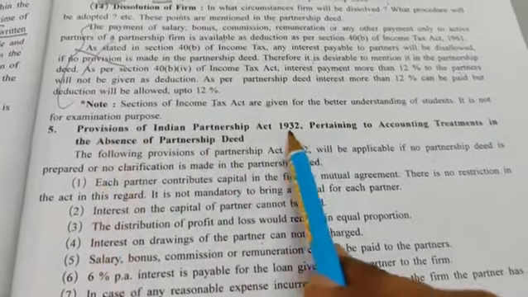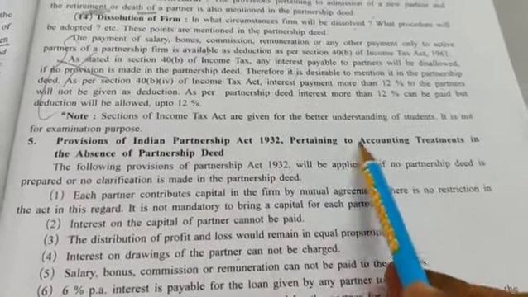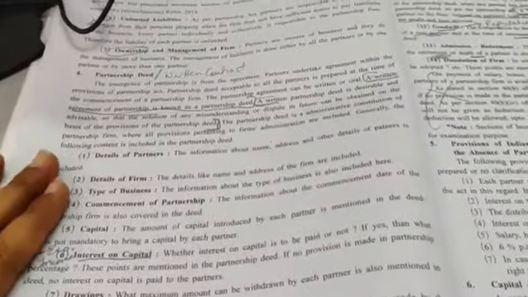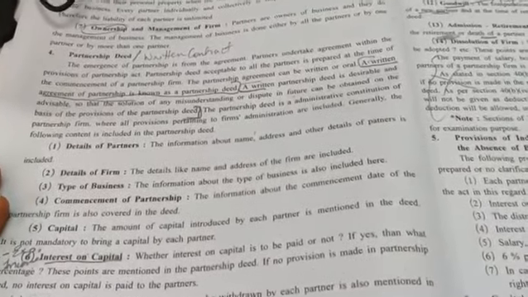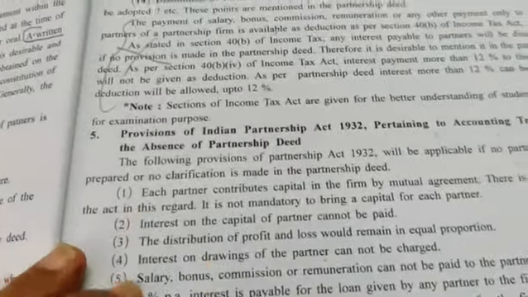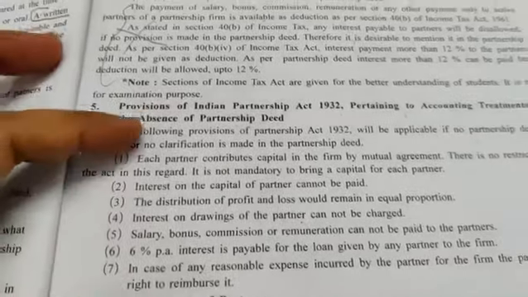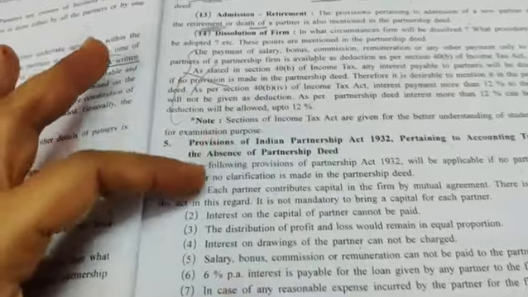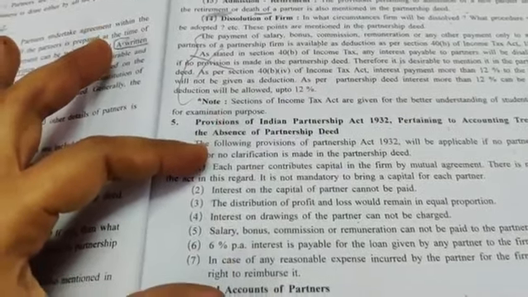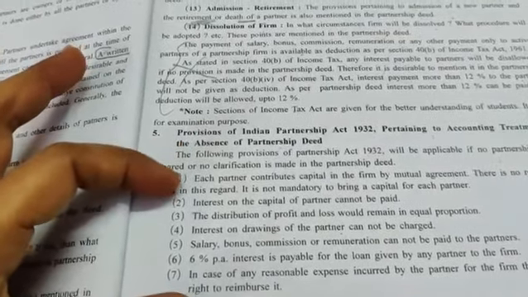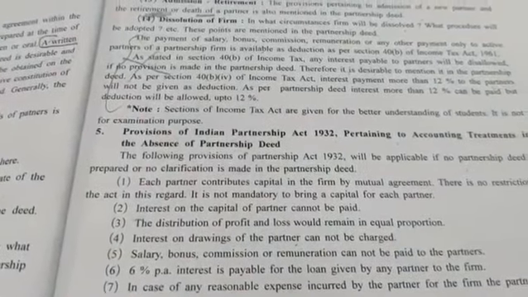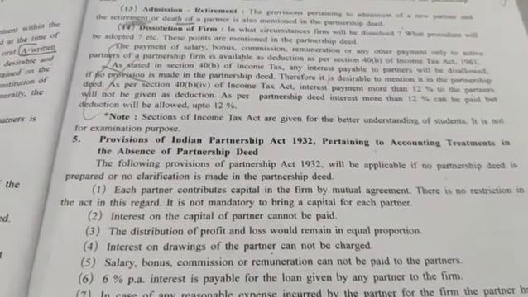provision of Indian Partnership Act 1932 pertaining to accounting treatment in absence of partnership deed. Now, suppose this partnership deed is not there, under those circumstances, what steps are to be taken? These points will be applicable if the partnership deed is not prepared. So this is applicable automatically among all the partnership firms when they are not preparing the partnership deed. Clear? Now see, first point, each partner contributes capital in the firm by mutual agreement.